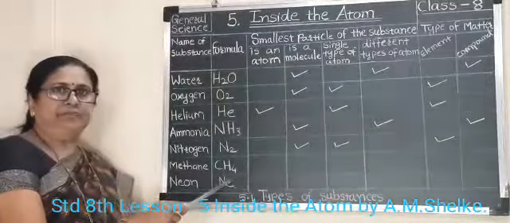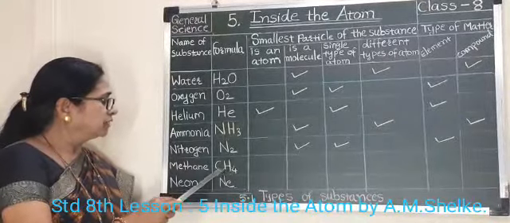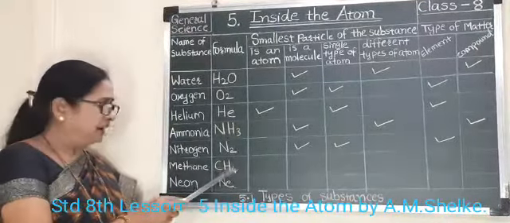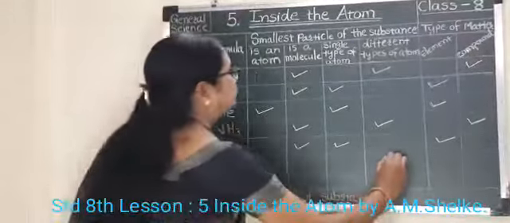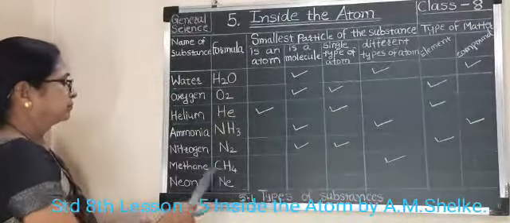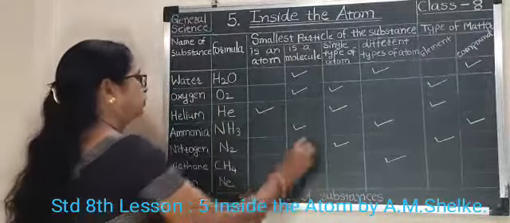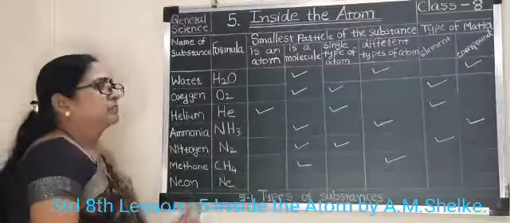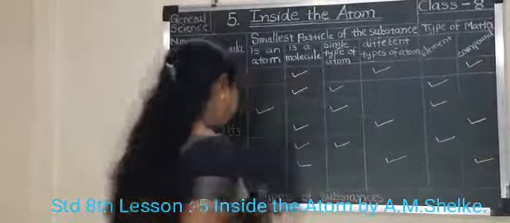In case of methane, we see there are two different atoms, carbon and hydrogen. So we will mark here two different types of atoms. It is a molecule. It is not an atom, because we will mark here molecule, and it is a compound. That's why we will mark here.